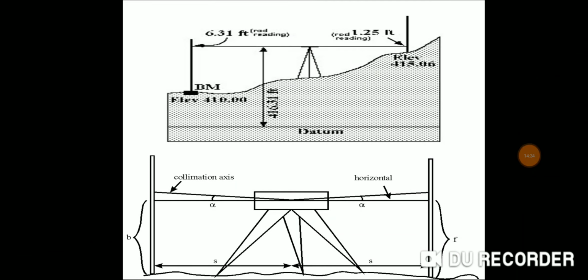Next, sometimes this line of sight is horizontal and sometimes it is not horizontal. The line will not be horizontal when we measure elevation of a point from a long distance. The line will be in a curved position, so we have to apply some corrections to the reading to get an accurate reading for this location.